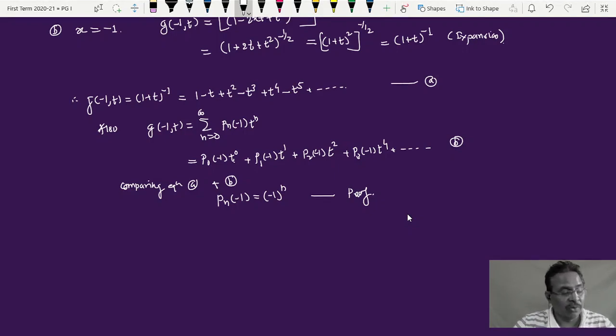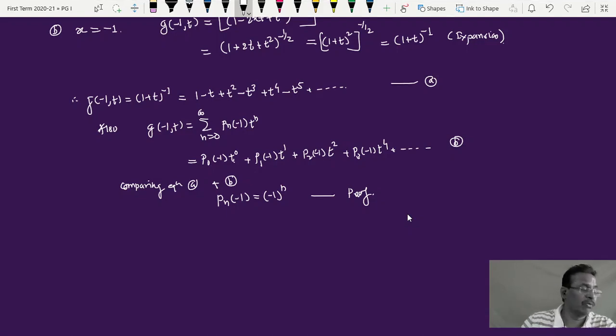Now for the next part, there are not many properties, but two more properties we'll discuss. One is called the Rodrigues formula, and the other we'll just cover. There are some more properties. Orthogonality properties are also there, which is one of the very important properties from the postgraduate point of view. But for UG also we are going to discuss a little bit about that, because in quantum mechanics the orthogonality of a function plays a very vital role. What is that? That we'll discuss maybe in tomorrow's lecture.